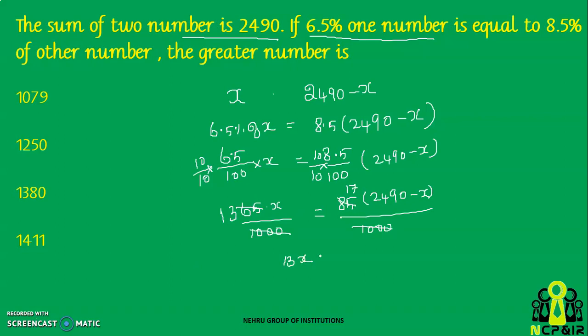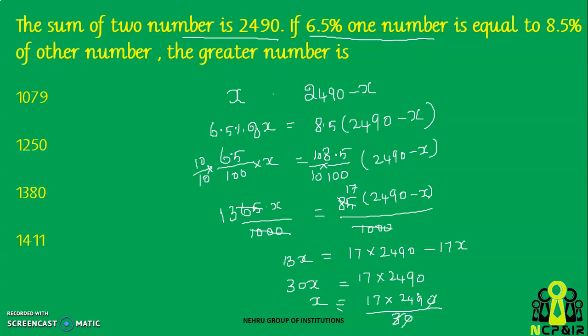So this is 13x is equal to 17 into 2490 minus 17x. So the 17x can be brought to this side, so this will become plus. That will give you 30x is equal to 17 into 2490. So value of x will be 17 into 2490 divided by 30. So can eliminate these two zeros. So this is 8 into 3 will give you 24 and 3 into 3 is 9. So finally you will get value of x will be